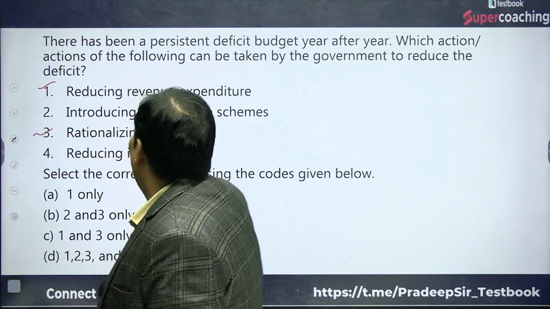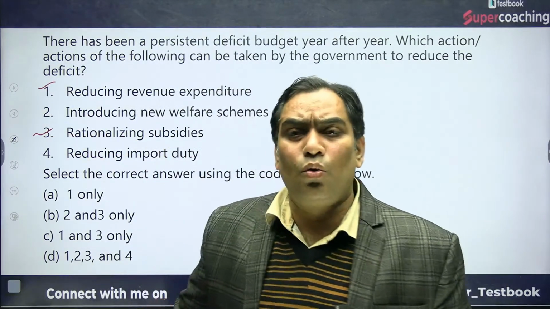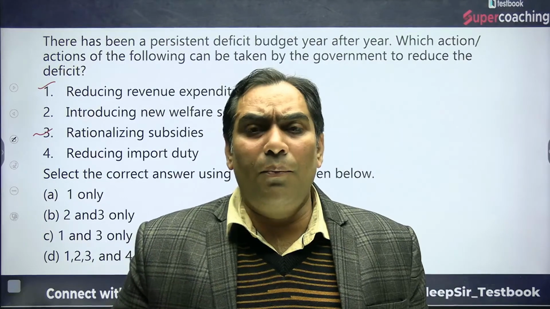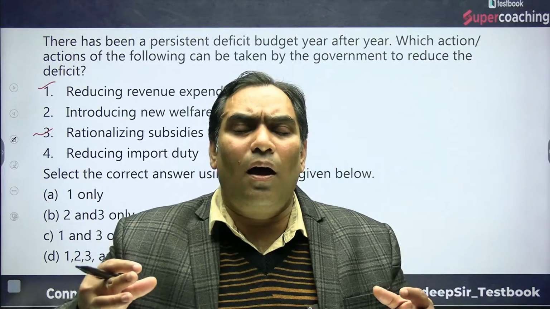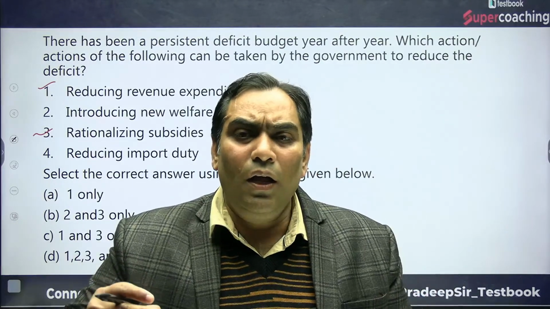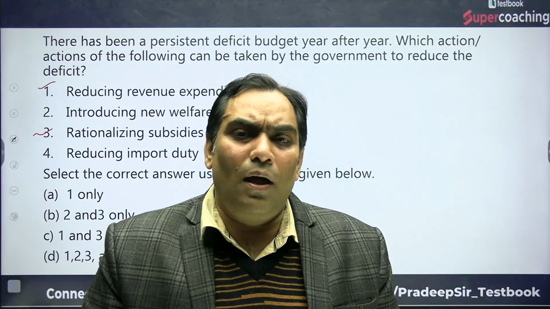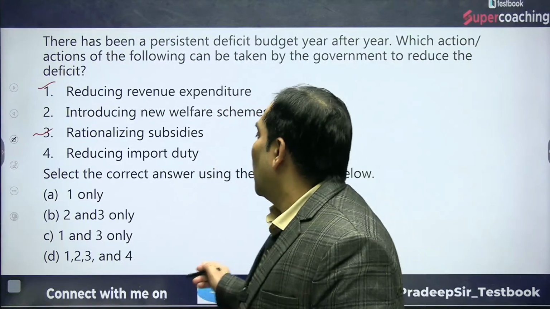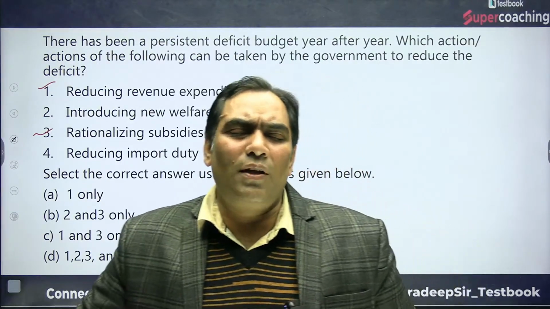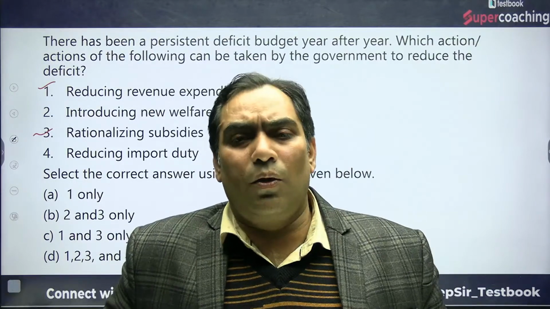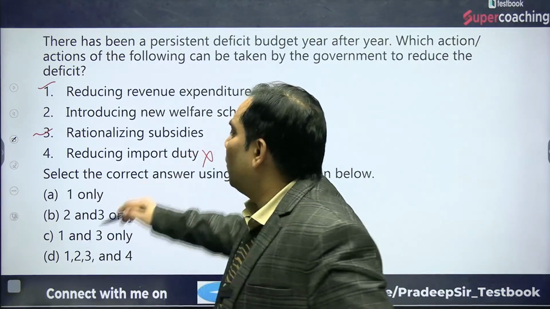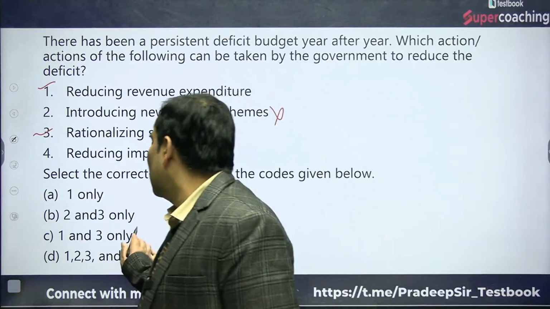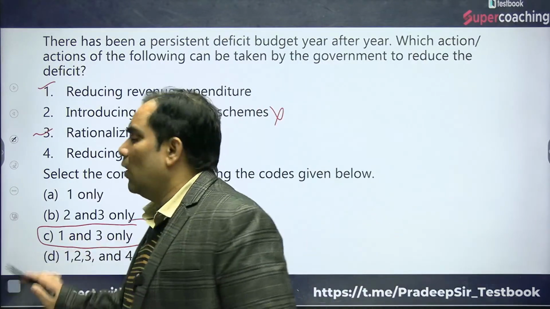Whereas if a government introduces new schemes, it will increase government expenditure and so increase the fiscal deficit. Reducing import duty will be part of the BOP, not here. So this is wrong, this is wrong, and 1 and 3 is right. That's why the right answer is 1 and 3 only.